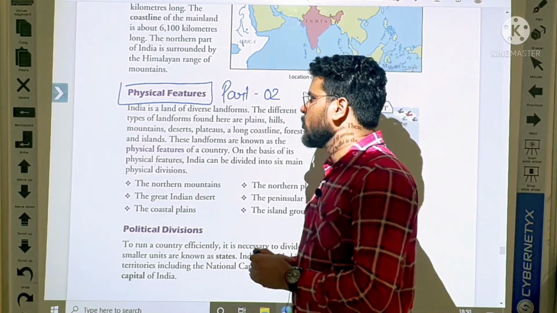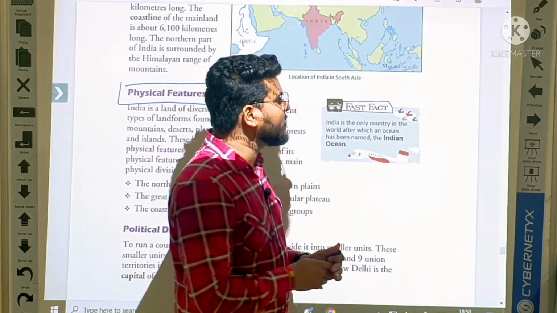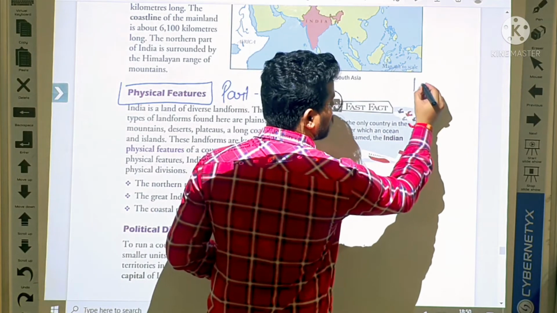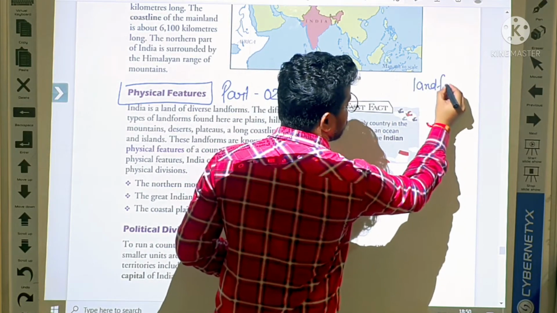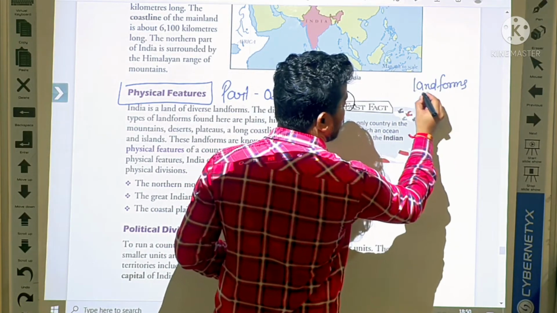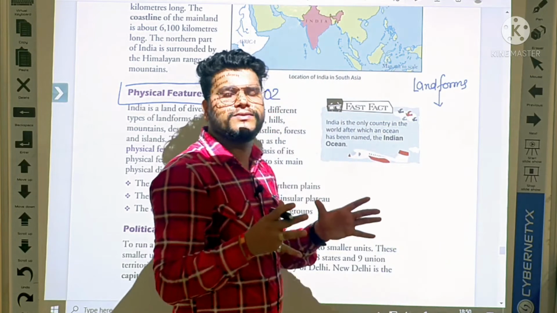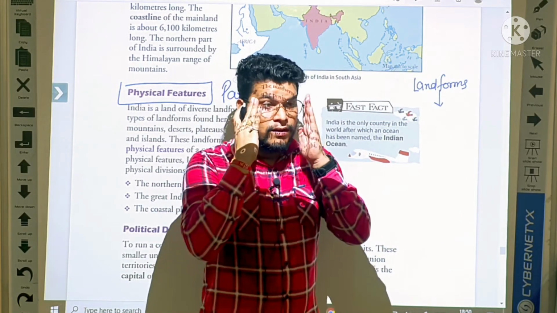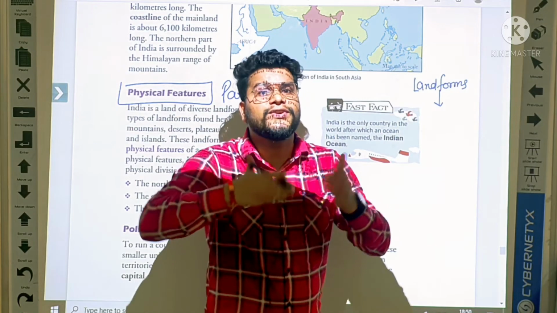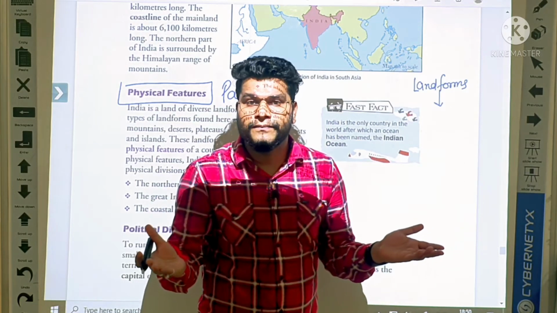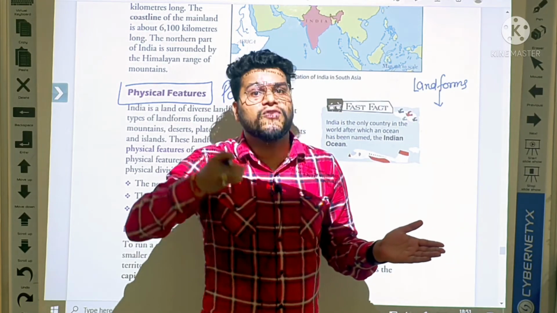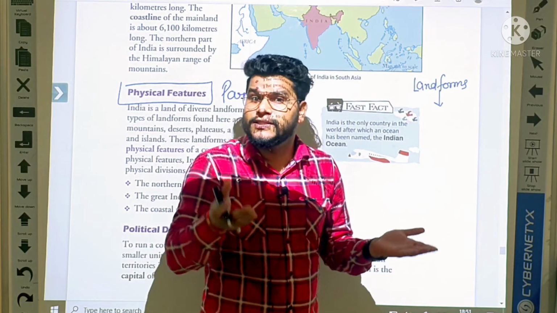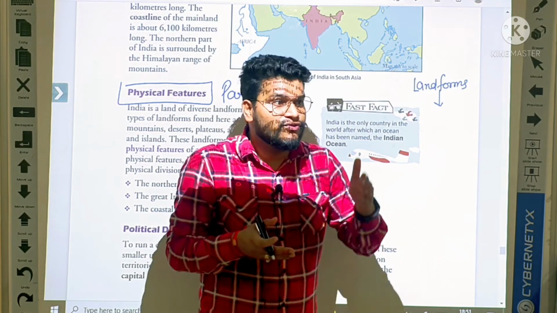Landforms. So obviously the question is, what is landforms? Landforms means natural features of land.